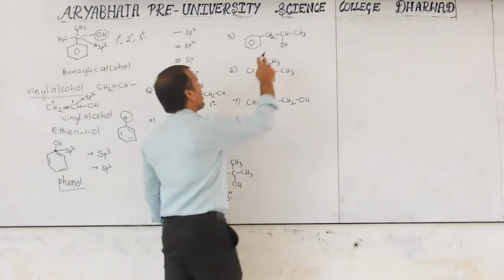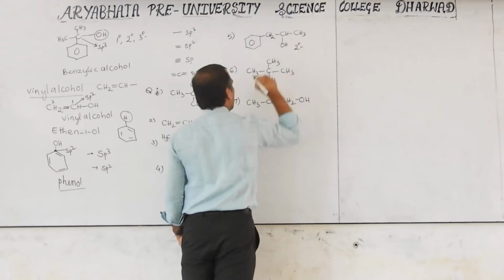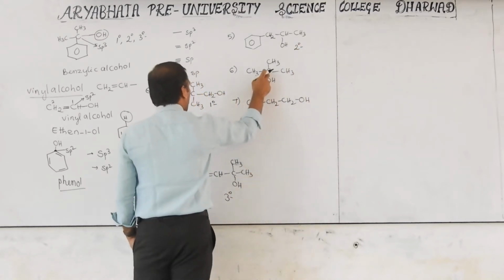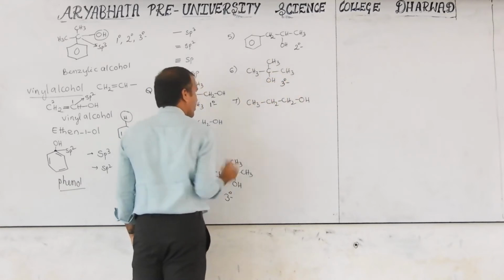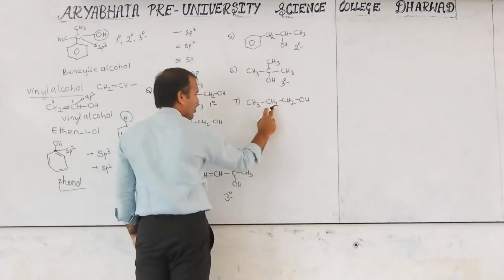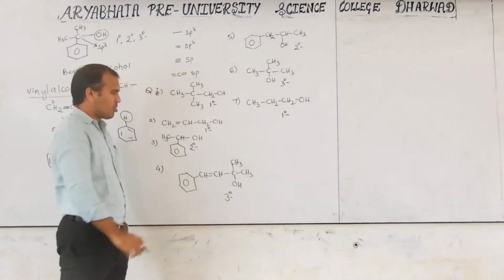Next, here this carbon is bonded to 1 and 2, that's why it is called a secondary alcohol. This carbon is directly bonded with 1, 2, 3, then it is a tertiary alcohol. This carbon is directly bonded to only one, then it is called a primary alcohol. This is one of the questions.